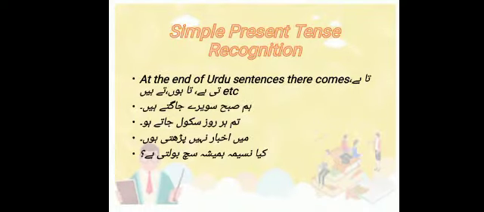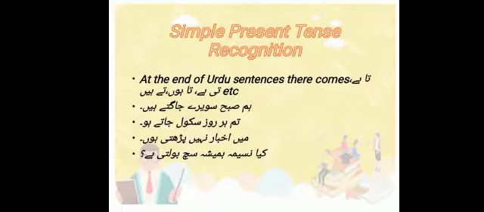How will we recognize this tense in Urdu? At the end of Urdu sentences, there come ta hai, ti hai, te hain, ta hoon, etc. Examples: हम सुबह सवेरे जागते हैं. "ते हैं" is there. It tells that it happens on a daily basis. तुम हर रोज़ स्कूल जाते हो. मैं अखबार नहीं पढ़ती हूँ. क्या नसीमा हमेशा सच बोलती है. These sentences tell that these tasks go on as general or in routine.